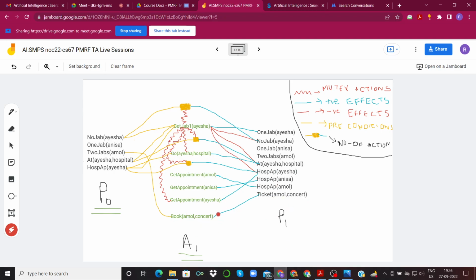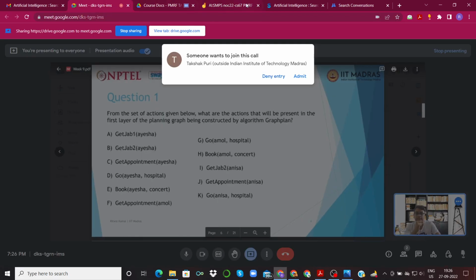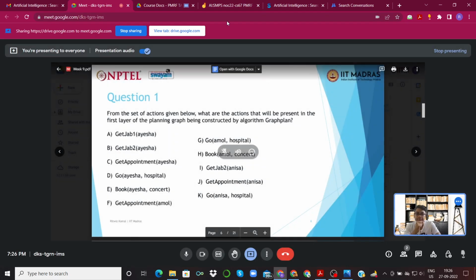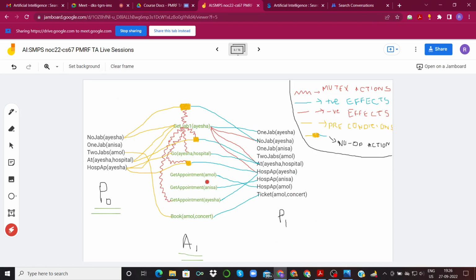The other operator that we were supposed to add was get appointment Amol. This does not have any prerequisites, so hence there is no prerequisite edge over here. The only positive effect is that Amol now has a hospital appointment. Sorry for that. Yes, Amol now has a hospital appointment, so we have added a positive edge for that. This has no negative effect again, so we don't need to worry about it.